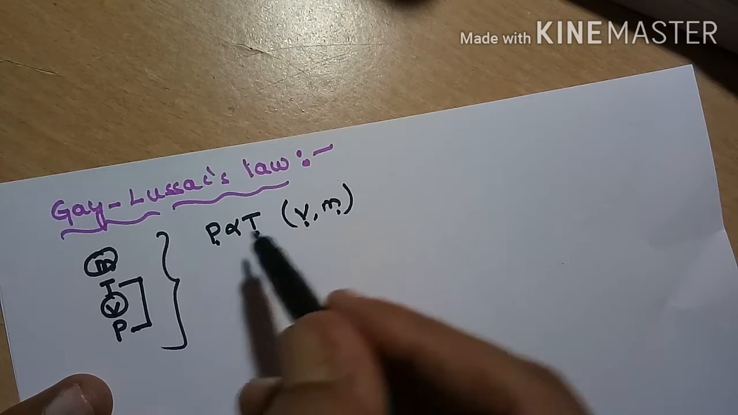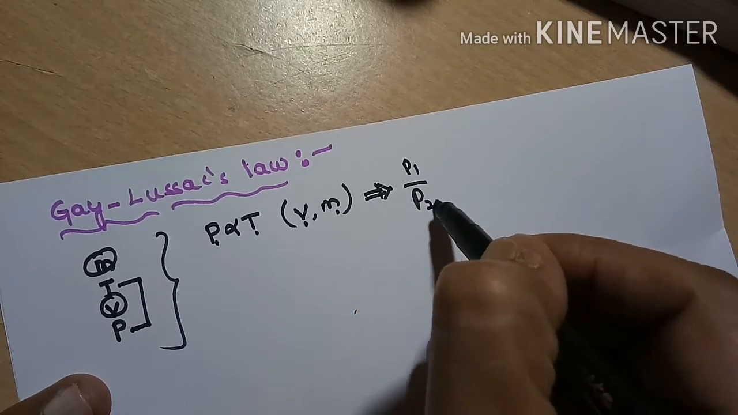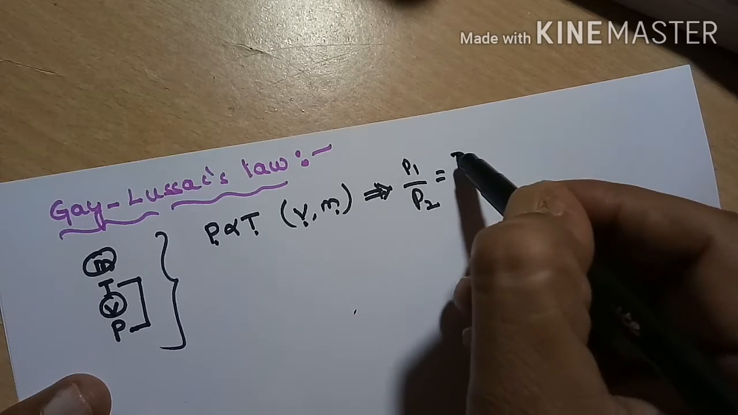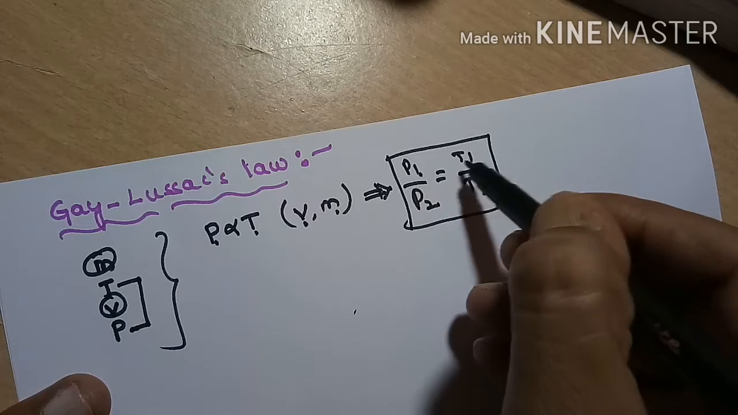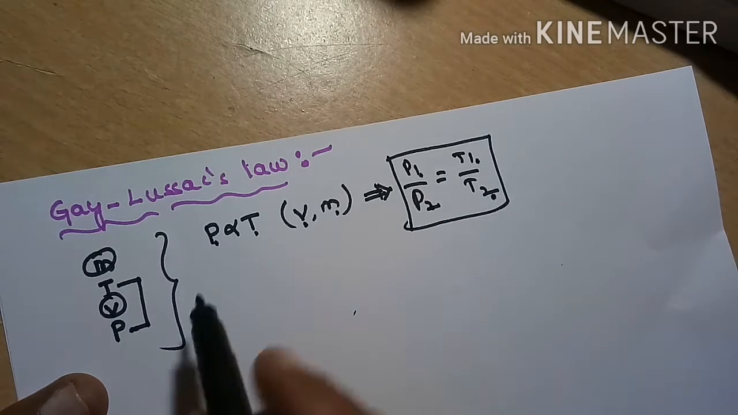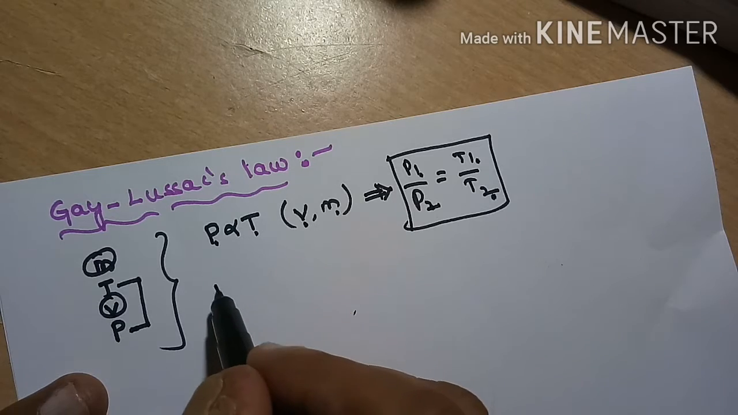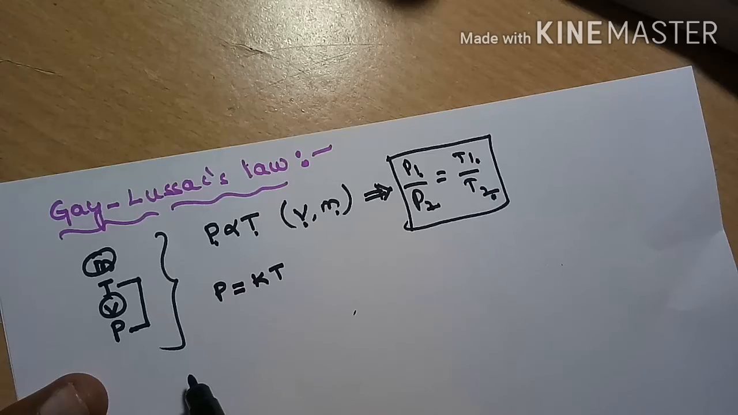Now, if we write this as a principle, P1 by P2 is equal to T1 by T2, because it is a proportional relation. Where 1 is present we get 1, where 2 is present we get 2. If I remove the proportional symbol, I should put an equals sign and a constant value K. P is equal to KT.